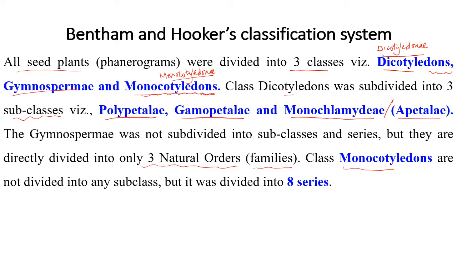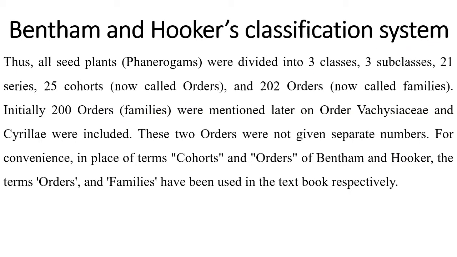And class monocotyledons is not divided into any subclasses, but it was divided into 8 different series. Thus, all seed plants, that is, phanerogams, were divided into, remember these statistical details, 3 classes, 3 subclasses, 21 series, 25 orders. Actually, the word used by them was cohort, but that is called as orders. And here they used 202 orders.